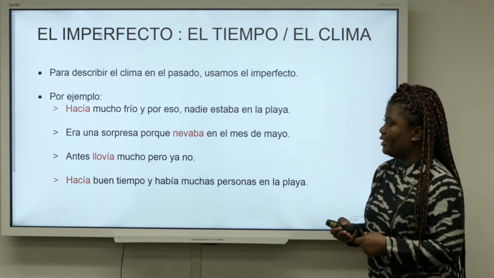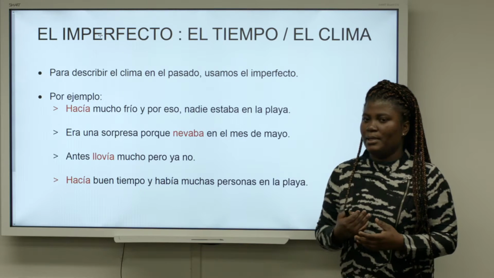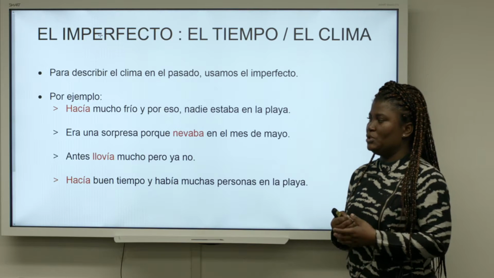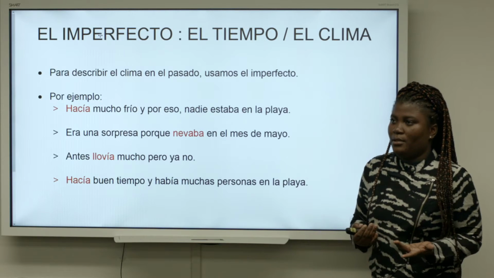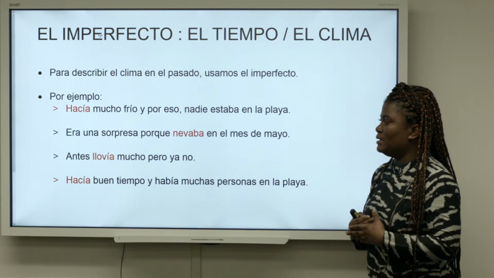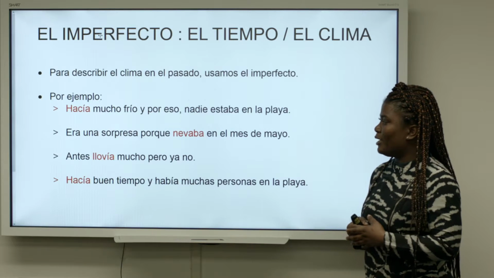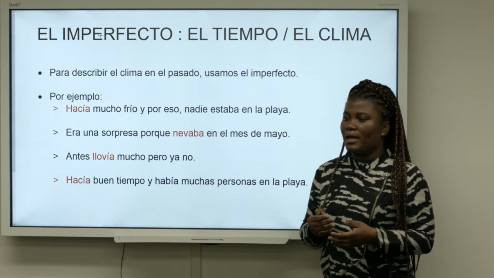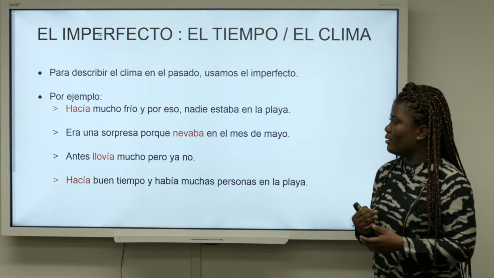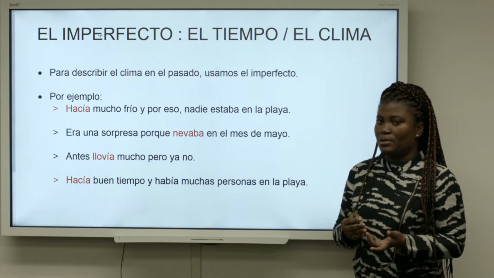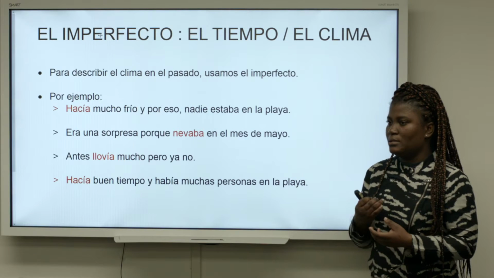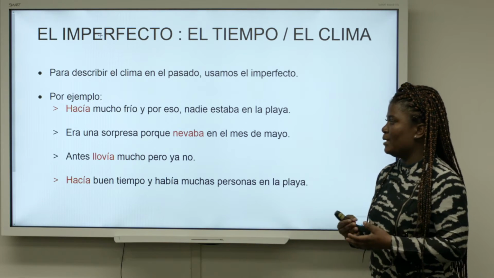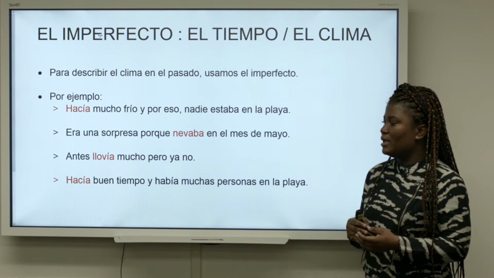So, hacía mucho frío y por eso nadie estaba en la playa. It was really cold, so because of that, no one was at the beach. When did it start getting cold? We don't know. When did it end? We don't know. So you have to use the verb hacer in the imperfect tense to describe this type of weather, which is the cold, because it's an action that happened continuously for a long period of time without a specific beginning, without a specific end.